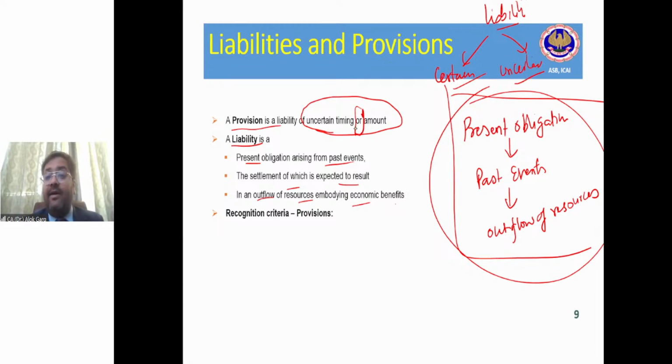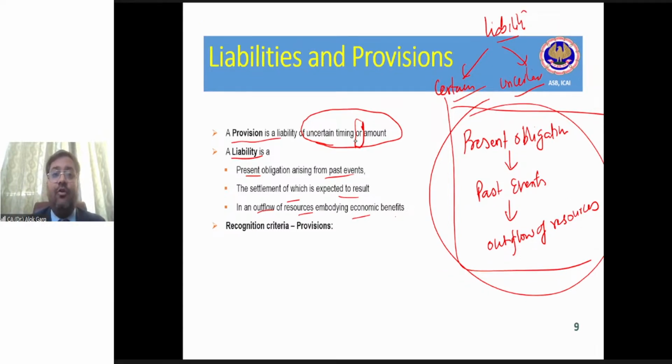Guys, I hope you have understood this concept. Yes or no? I have given you enough examples, enough explanation. Have you understood this concept? Yeah.